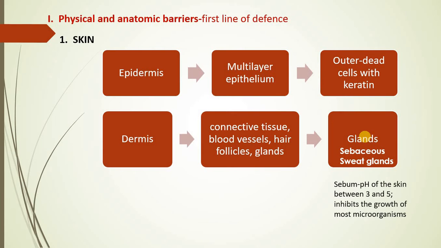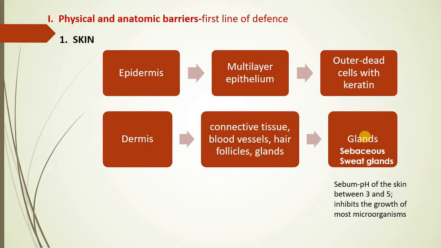And this pH is not good for the colonization of the pathogen, even if it is seen residing on the surface of the skin. Therefore, we can say that both the sebaceous as well as the sweat gland help to inhibit the growth of microorganisms.